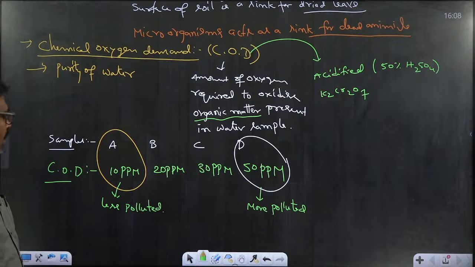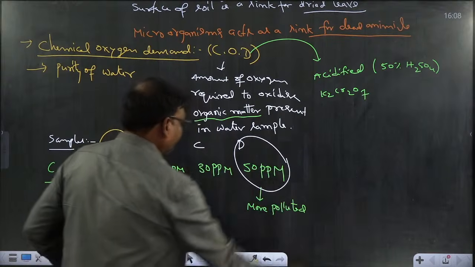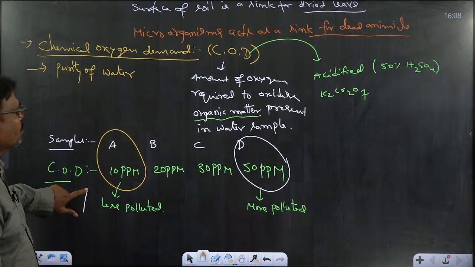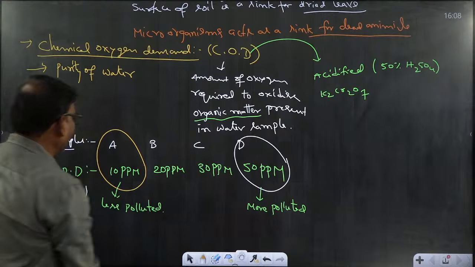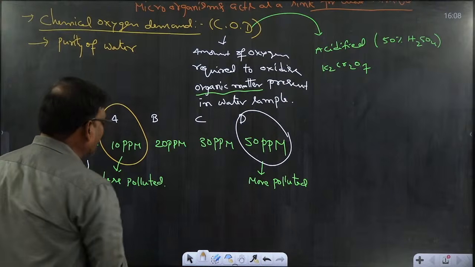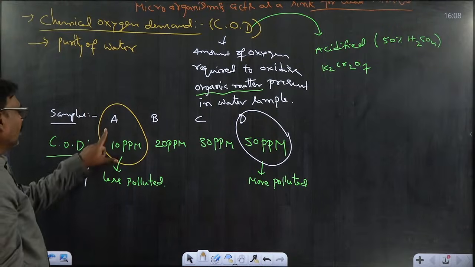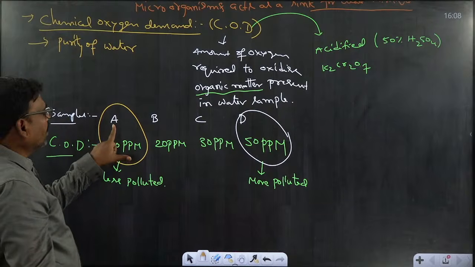So the order of COD values from A to D: the highest amount is required for D and the lowest amount is required for A. Higher the BOD value, higher the COD value.